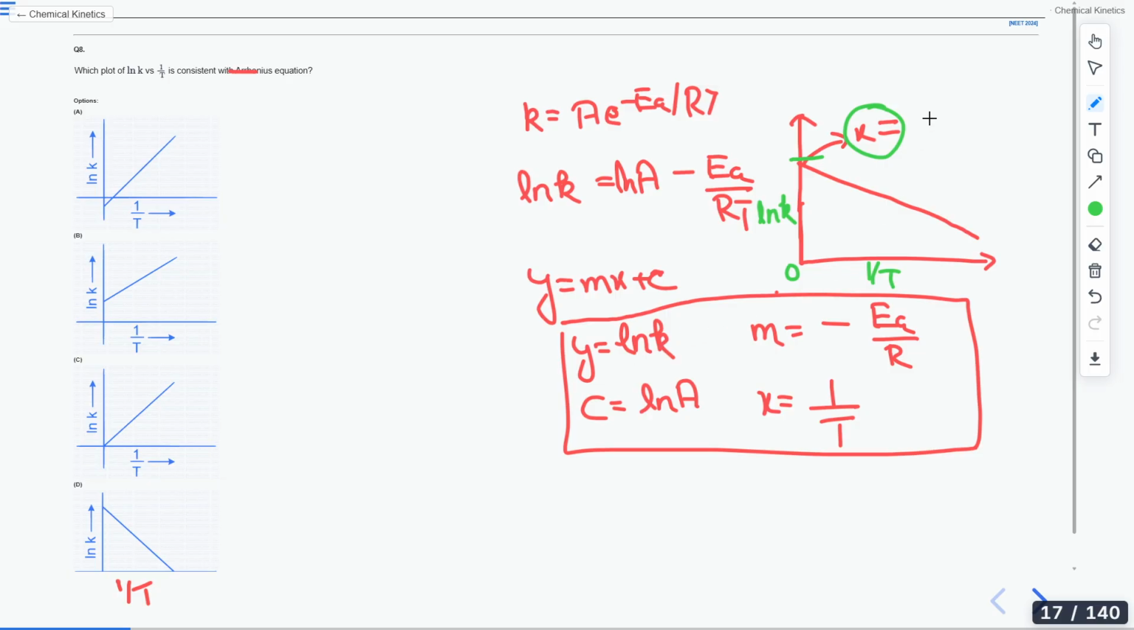Yes, it will be ln A. So this height from the 0 to this place where the line is cutting, where both lines are intersecting each other, is ln A. Okay, because ln A is your intercept. Then what is the slope? What is the slope of this line? Students, what is the slope of this line?